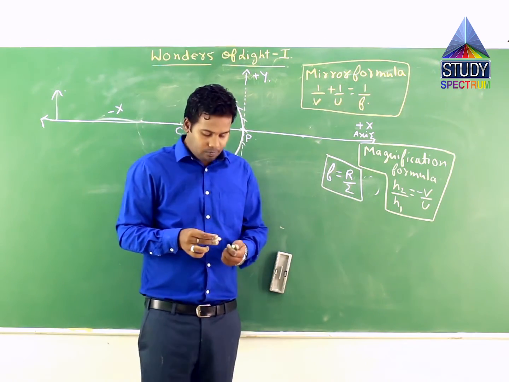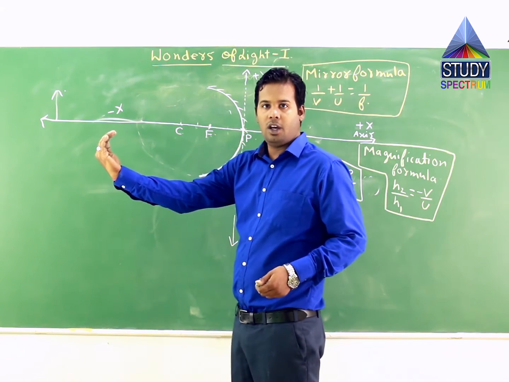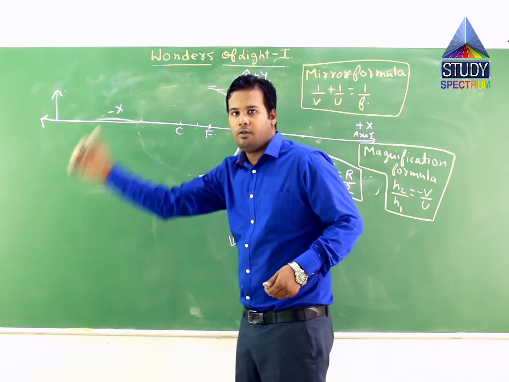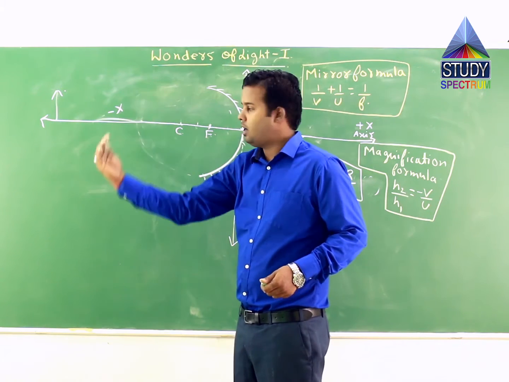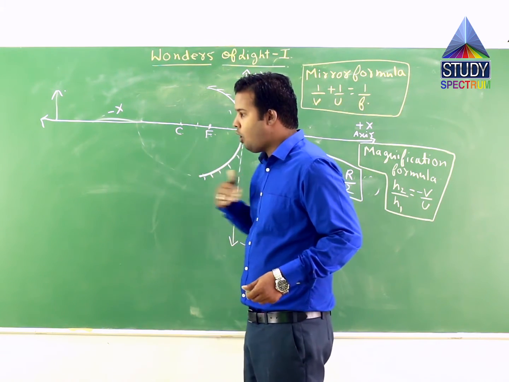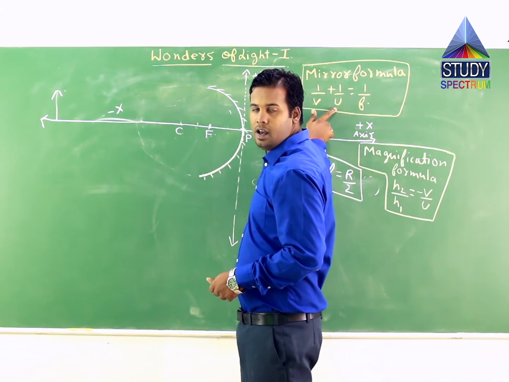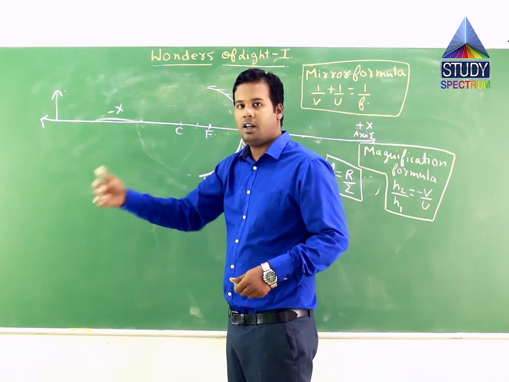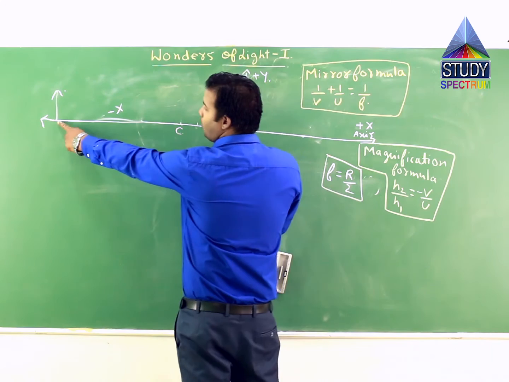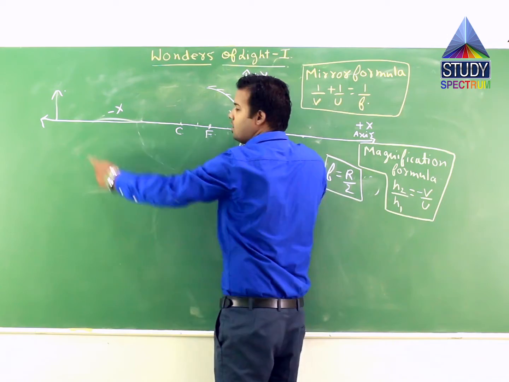Now, suppose this is a concave mirror. Okay, I am the object. Now, suppose I'll take a very huge concave mirror, this one. Okay, it is bent in this pattern. I am standing in front of the concave mirror. Now, my horizontal distance from this mirror is small u. My horizontal distance from this mirror is small u, which means if this is the origin or pole and this is the object, then this distance is called as u.